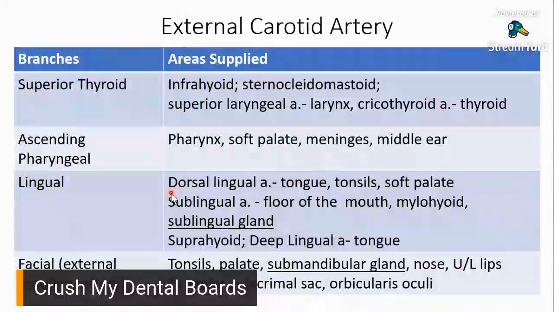Now, ascending pharyngeal. Ascending pharyngeal. So think about your pharynx. Imagine nyo ba kung nasan yung pharynx nyo? And imagine ascending, so meaning going up. So what could it supply? So think about your pharynx and then think about going up. So pharynx, it can go up to your soft palate. It can go up to the meninges, even of your brain, like middle ear and then meninges. Di ba?